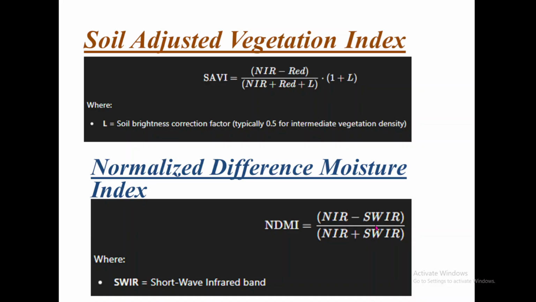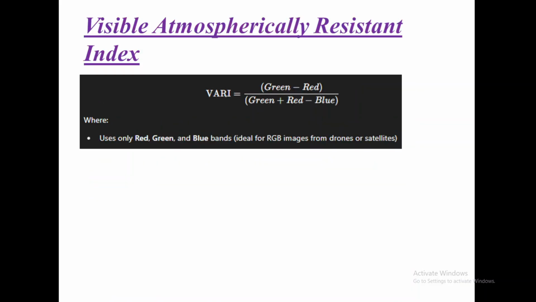So you can compare near infrared with shortwave infrared 1 and also with shortwave infrared 2 and see which one gives you better results. And this helps us identify the water saturation within a given species.